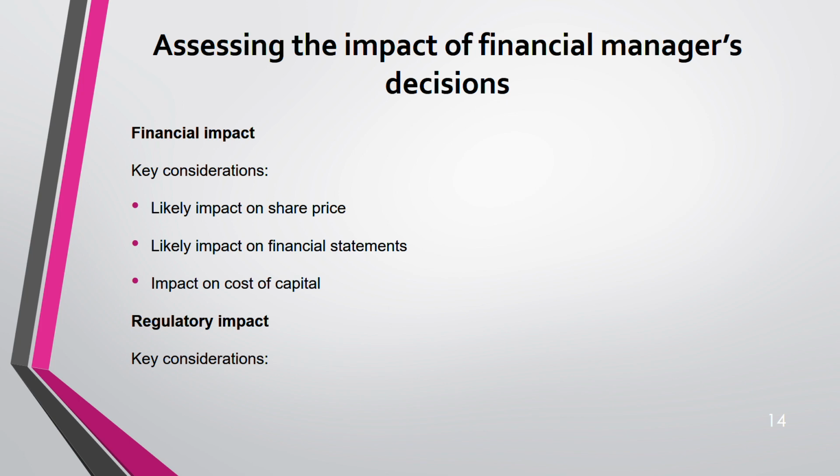Regulatory impact. For regulatory impact, what type of industry does the firm operate in? Whenever regulation comes, always check the industry, because some industries are highly regulated, like banks, public interest companies, insurance companies, pension companies, hospitals. Some industries are a little flexible and not so much regulated. If you are a freelancer or a small shop, a supermarket, you will not be highly regulated, right?